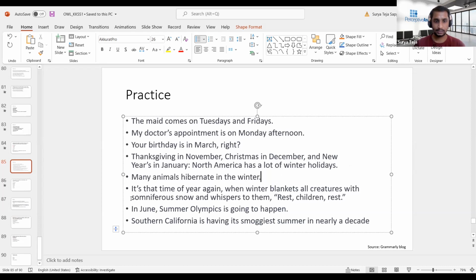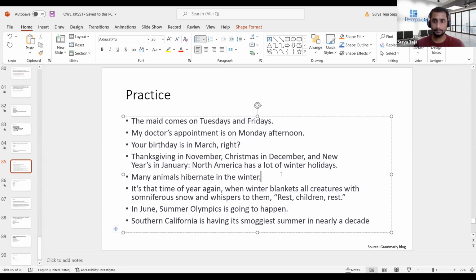And if you see the sixth example. So one quick question here: does it need the article? Because they cannot hibernate in any season. We are not specifically talking about the winter, right? If I say many animals hibernate in the winter, because I'm specifically talking about winter, then it is definite. Because if I don't put the here, then it becomes a non-specific usage. So the article is usually used when we are very definite about that particular thing, that particular location or particular season.